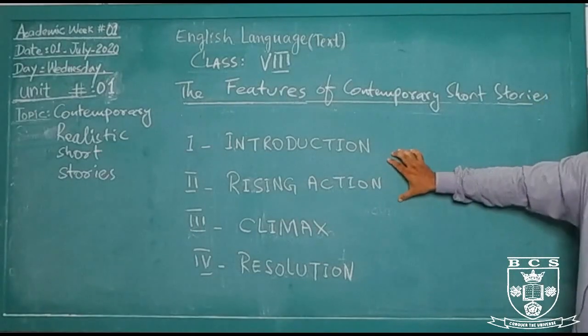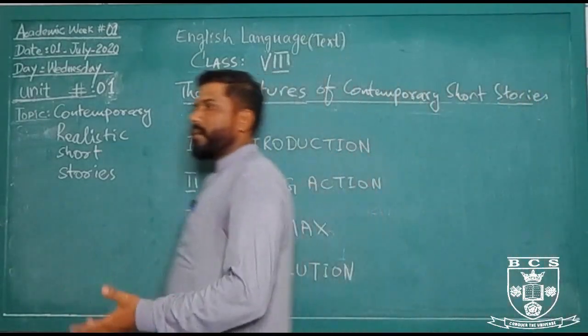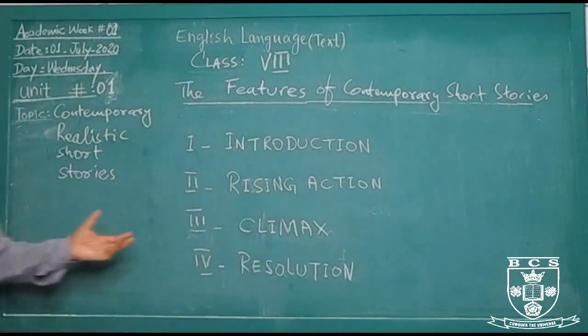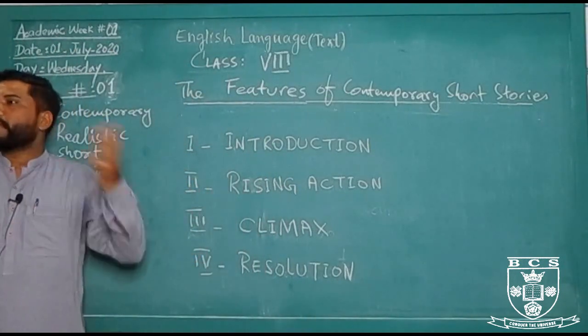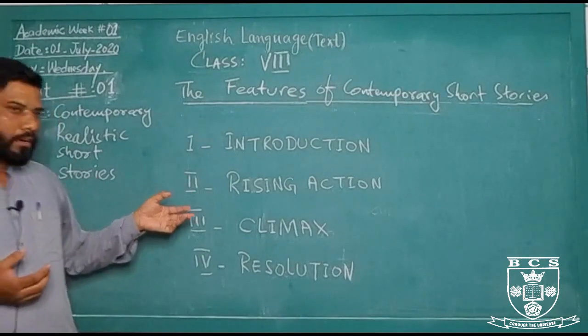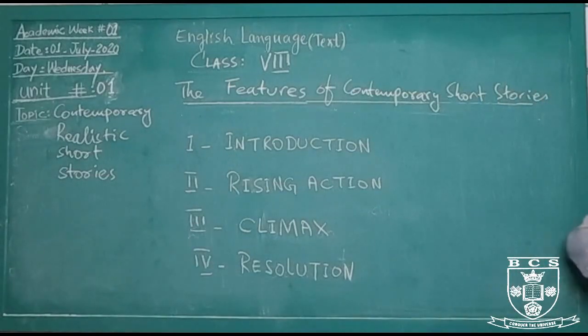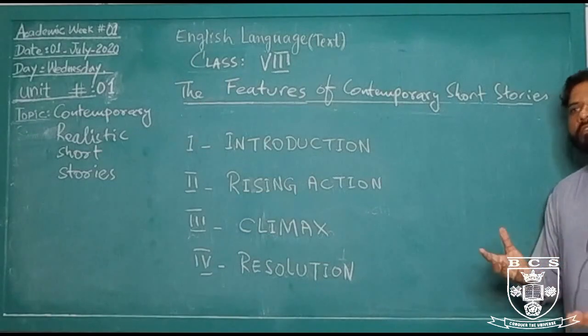After that, you will talk about rising action. What is rising action? In every contemporary story, what happens? Some complications and problems come up. It is very important for the reader. When you are creating some suspense or complex situation, readers definitely take interest in that.